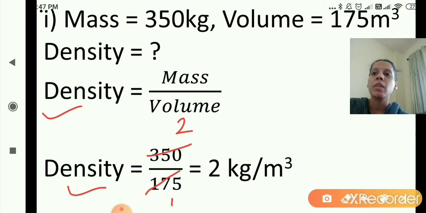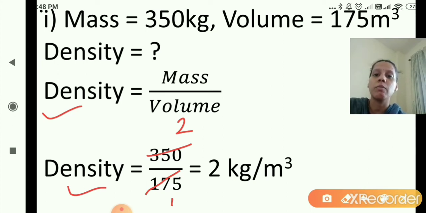If the mass is given and the volume is given, first you will write down the formula for density. What is the formula for density? Density is equal to mass upon volume. Correct. Then we will put the values. Density is equal to, mass is 350 and volume is 175. So 350 divided by 175 is 2. So density is equal to 2 kilogram per meter cube. We have completed the first sum.